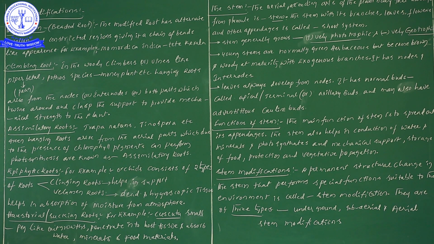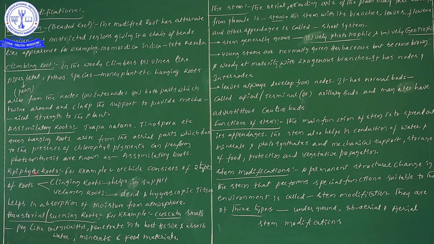So when these velamen roots absorb water and minerals from the moisture, the plant uses that to perform photosynthesis. In this particular case, one point I would like to clarify. Because of their photosynthetic nature, these epiphytic plants depend on the host only partially. They take only support from the host, but as far as consumption of food materials or taking of water and minerals is concerned, these epiphytes do not depend at all on the host plant.